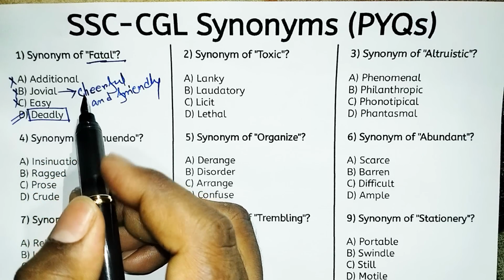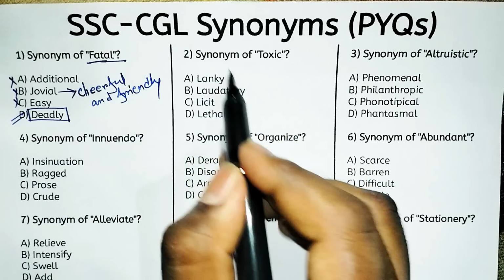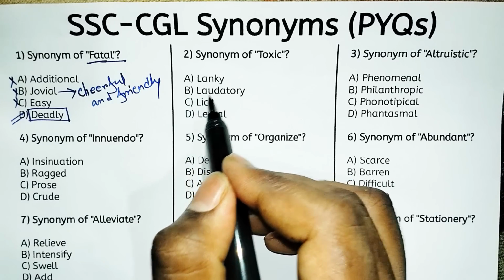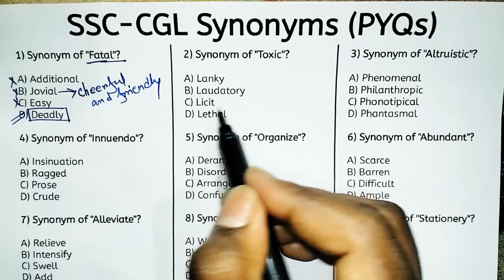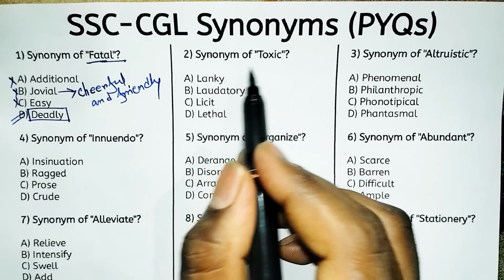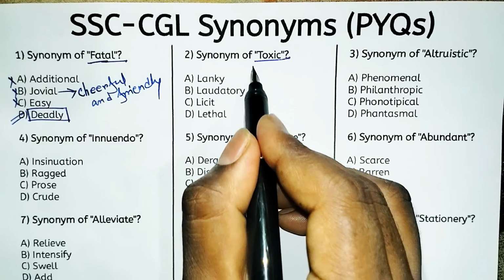Okay. Next, synonym of toxic. So what is the synonym of toxic? Look at the options. Option A, lanky. Option B, laudatory. Option C, licit. Or option D, lethal. So look, toxic means poisonous or harmful.